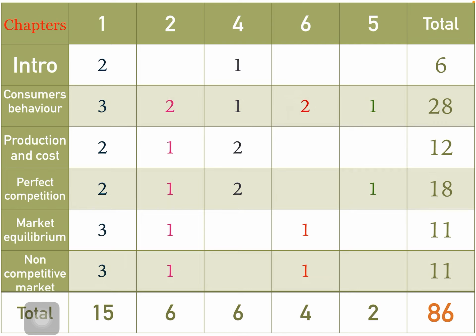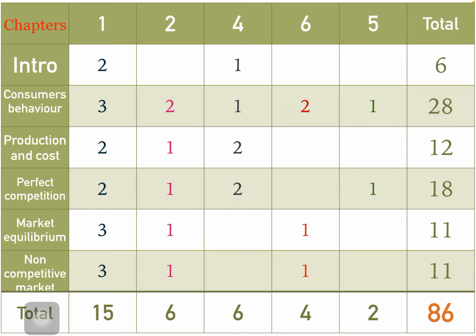In the blueprint presented by the Karnataka PU board, microeconomics and macroeconomics are both on the same page. But to make it easier for you to understand, I have classified them into two different slides. On the first slide I am going to talk about the microeconomics blueprint, and on the second slide the macroeconomics blueprint. First, let's talk about the microeconomics slide.